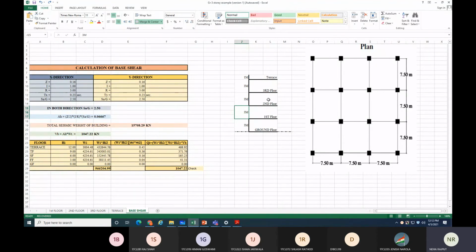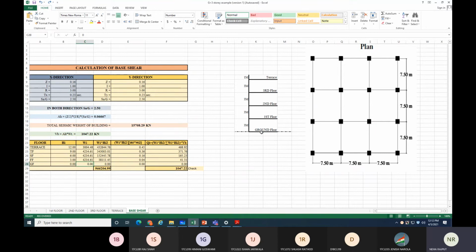Yes or no? Yes, ma'am. Now coming to the third floor. The third floor is 9 meter from the base, so here you need to write 9 meter. Then the terrace. The terrace is 12 meter from the base. Base means from the ground surface. So here you write 12 meter. Correct?